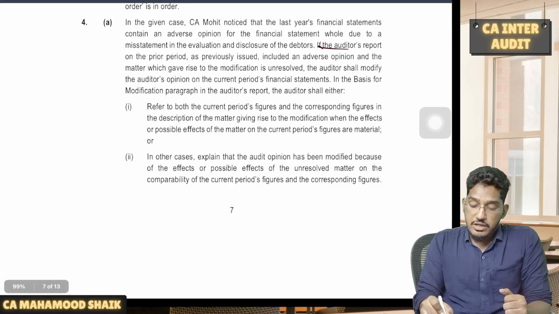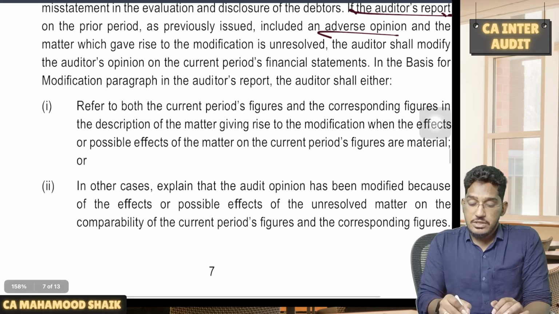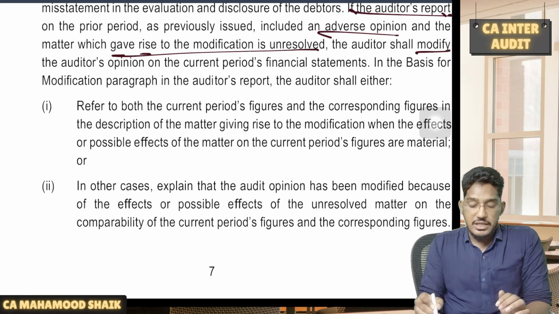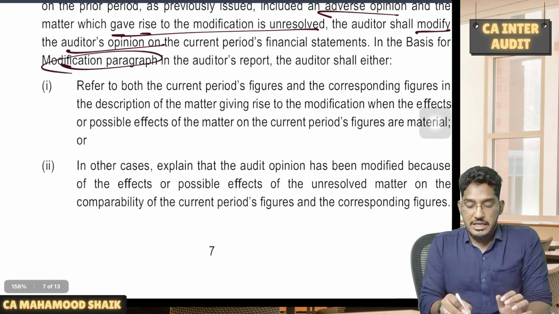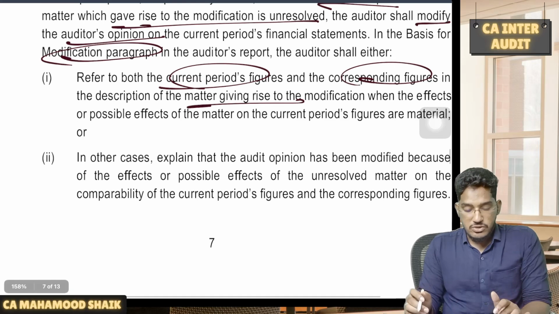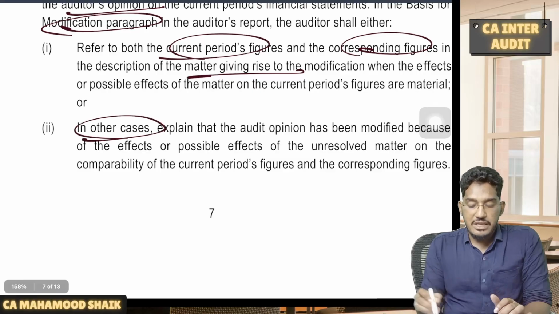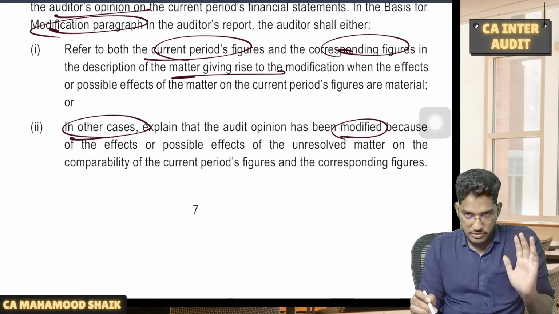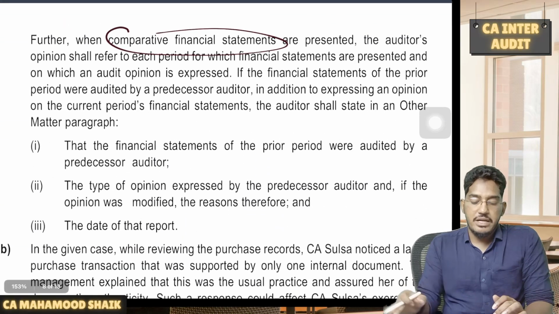So if it is a corresponding figure, and the auditor's report of the previous year includes an adverse opinion and the matter which gave rise to the modification is still unresolved in the current year, then the current year auditor also shall modify the opinion and explain in the basis for modified opinion paragraph. You have to refer to both current year figures and corresponding figures and also the matter giving rise to the modification if you are able to evaluate the effects or possible effects. If you are unable to evaluate the effects, then you just have to say that the opinion has been modified and the matters remain unresolved.